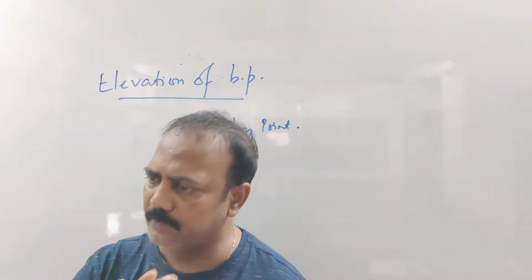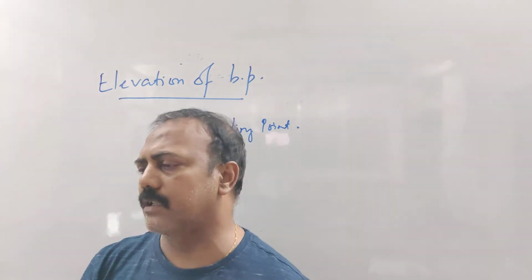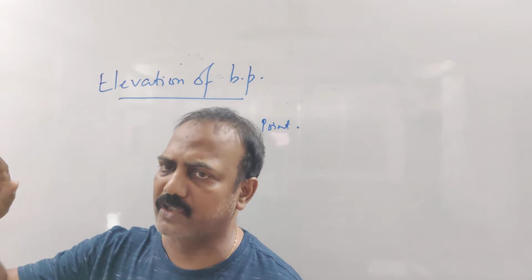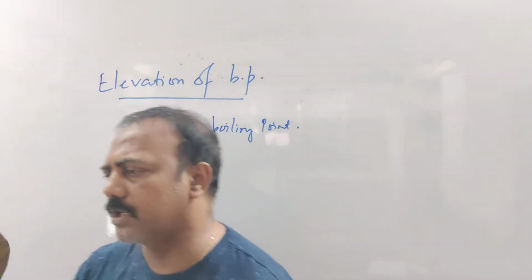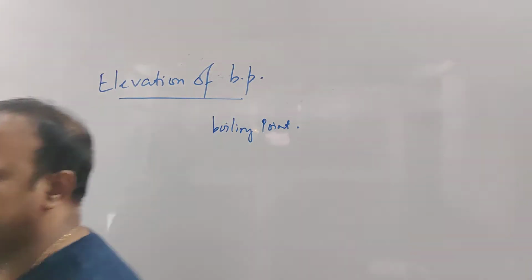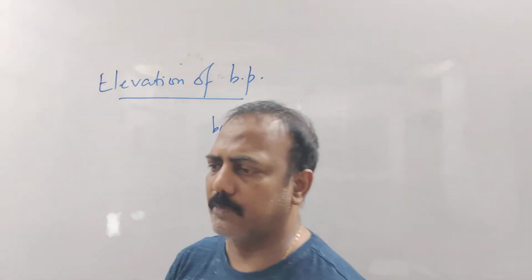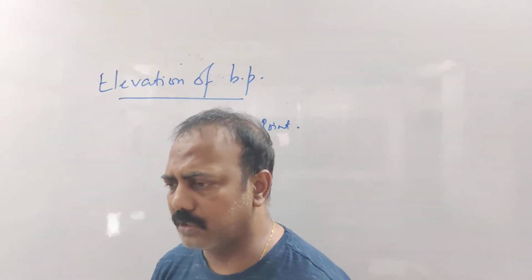One time will come when the vapor pressure of the liquid becomes equal to the atmospheric pressure.